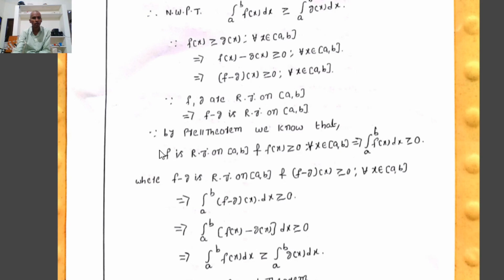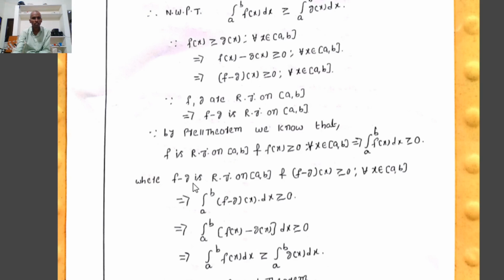Since we already know by the previous theorem that if f is Riemann integrable on [a, b] and f(x) ≥ 0 for all x in [a, b], then the integral of f is greater than or equal to 0, here in place of f we take f minus g, which is Riemann integrable on [a, b] with (f minus g)(x) ≥ 0 for all x in [a, b].